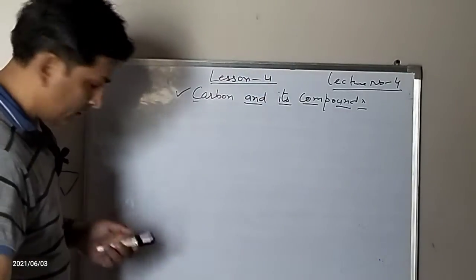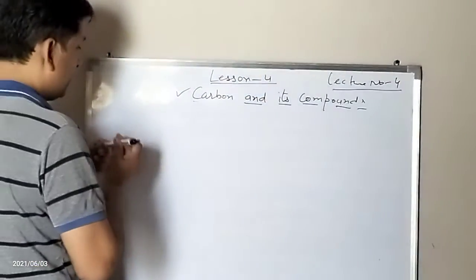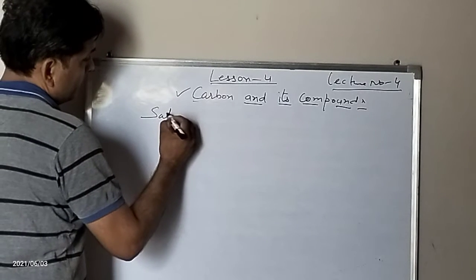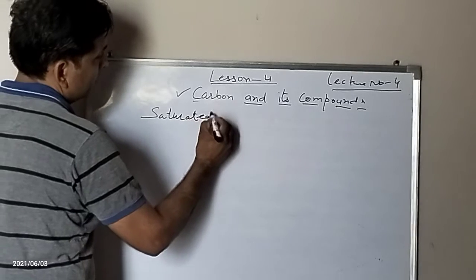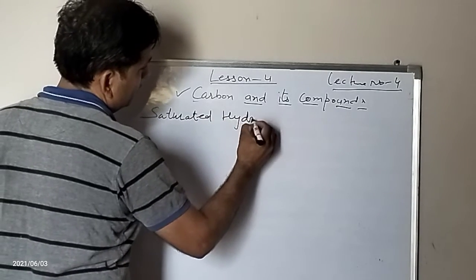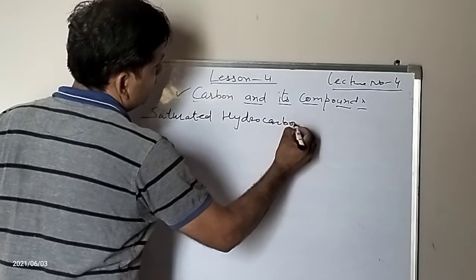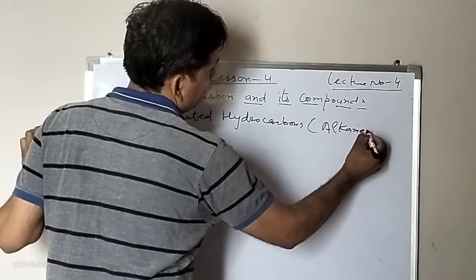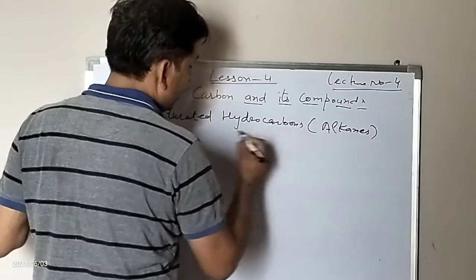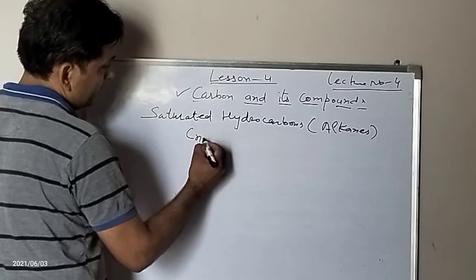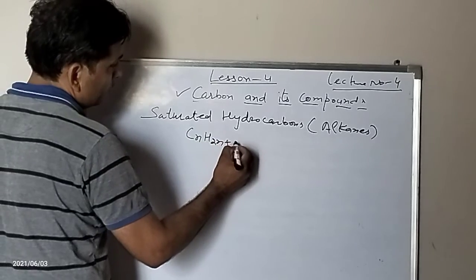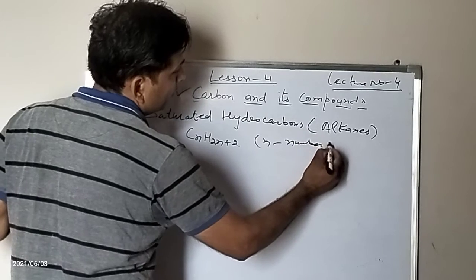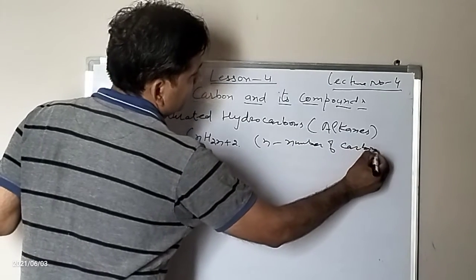Saturated hydrocarbons, that is alkanes. Saturated hydrocarbons means alkanes. As I have already told you, the general formula is CnH2n+2, where n is the number of carbon atoms.